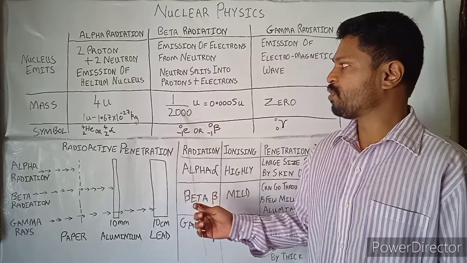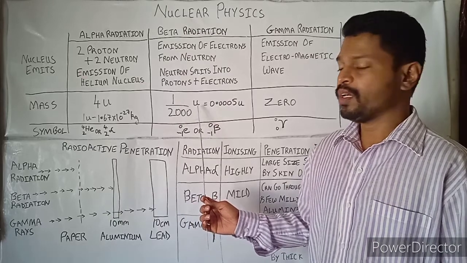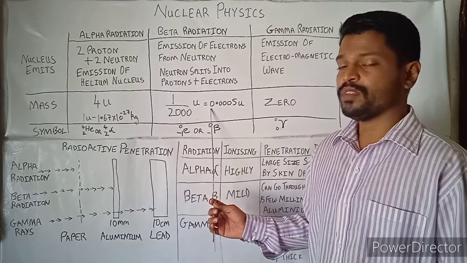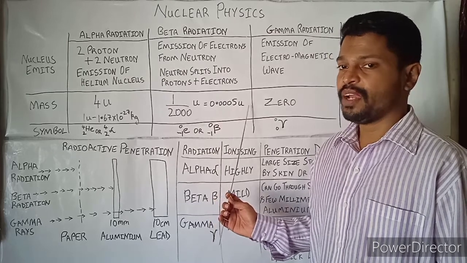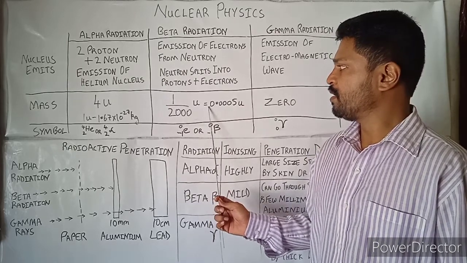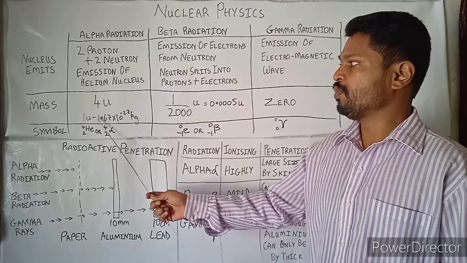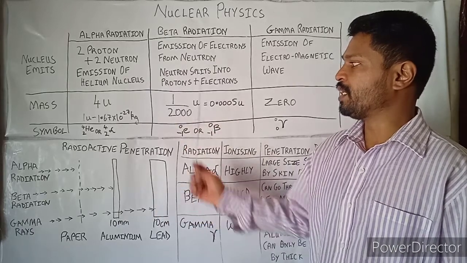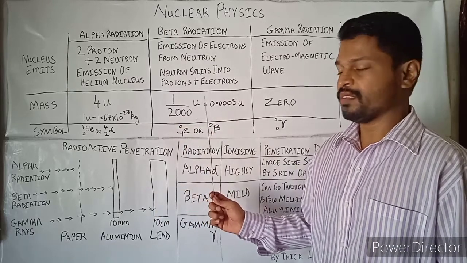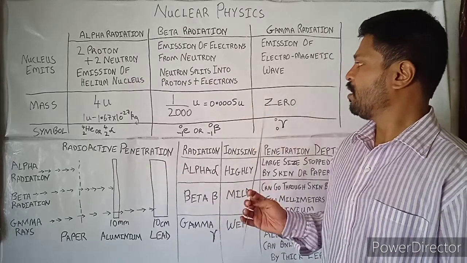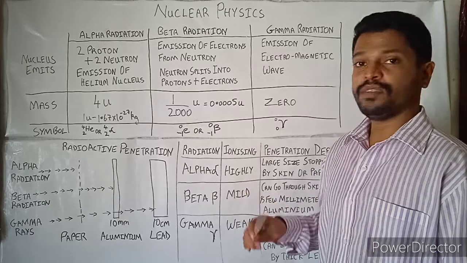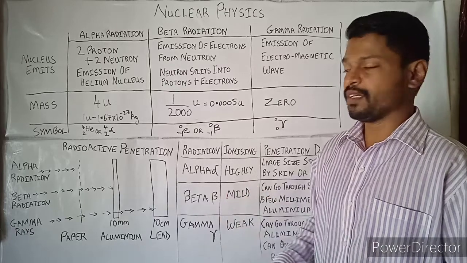So 1 divided by 2000 gives you 0.0005. So you have to multiply this decimal with U, and you will get the mass of the beta radiation particle. And the mass of gamma radiation particles is 0. We had discussed this earlier.